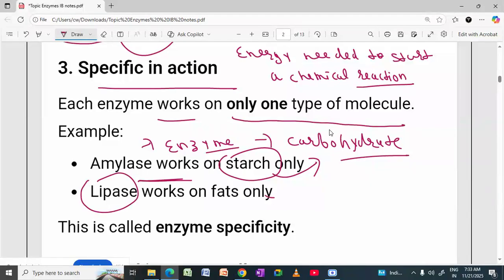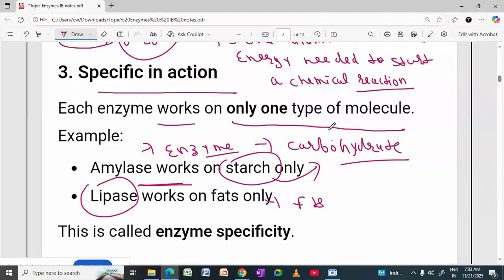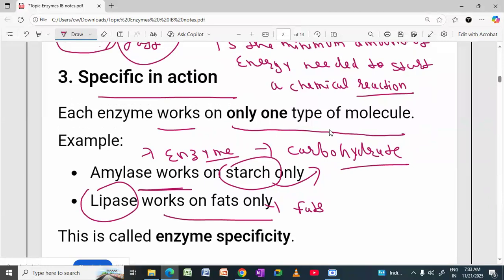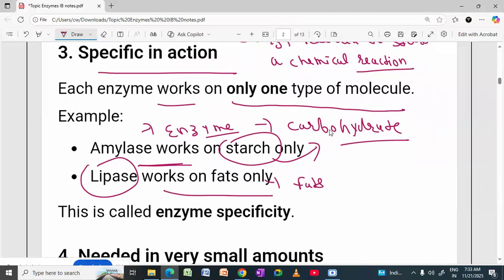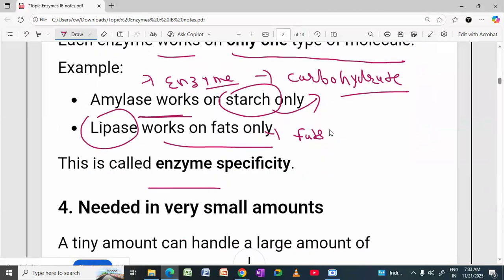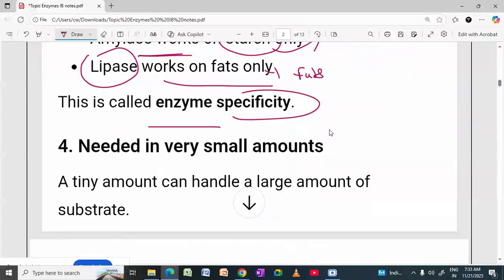Lipase enzyme has a role in fat digestion. So lipase works on fats only. In this way we can see that each enzyme has a specific action. So this is called enzyme specificity. Next, needed in small amounts.